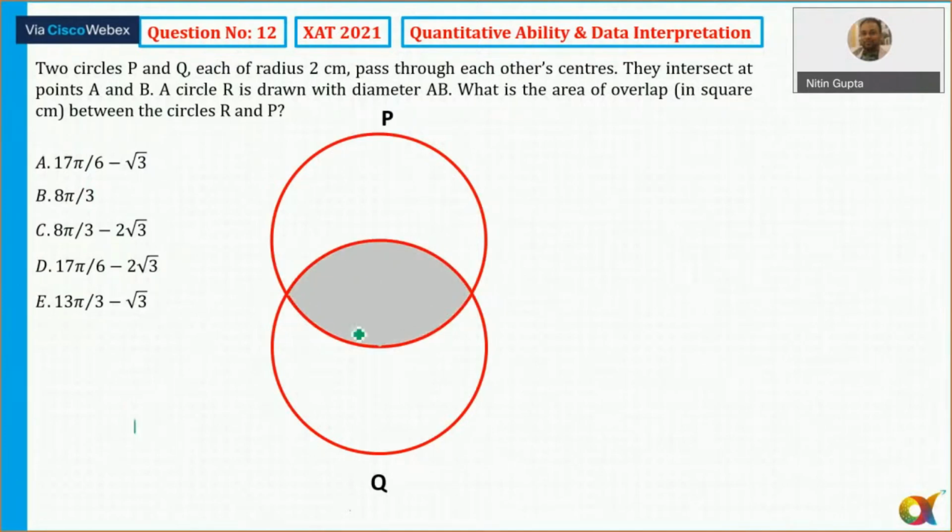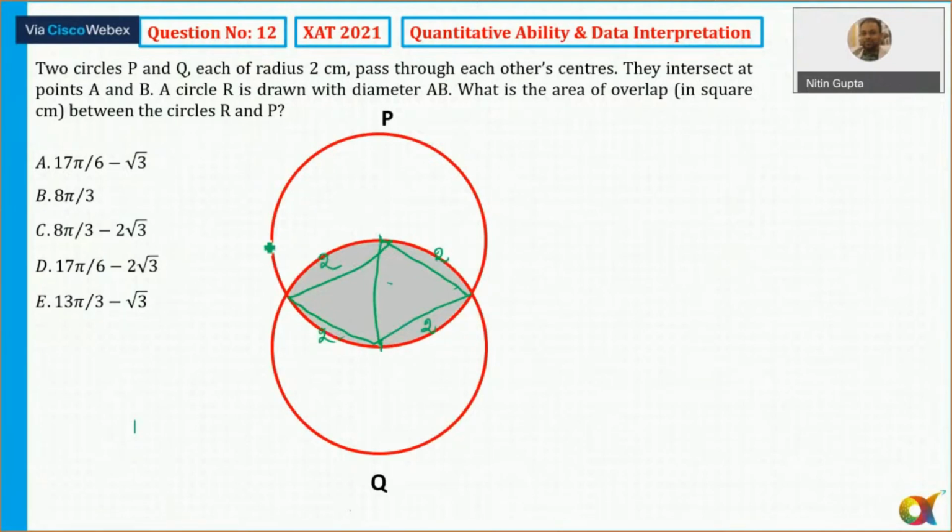That is given. So they are passing through each other's center. If I join something like this, of course, can we find out the area of this region? Yes, we can find out. So I join from here to here. So this is equal to 2, this is equal to 2, and this is equal to 2.